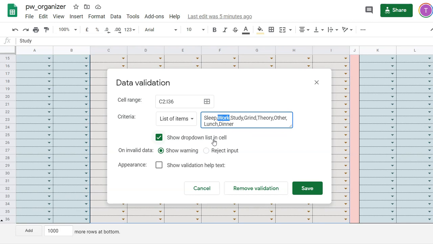So here we have work, but work is sometimes more than just a binary. We're either working or not working. There are different facets to our work. For example, you might want to focus on one project on a certain day, another project on another day, in which case it might help to have work broken down into several categories. That way you can use this particular sheet not just as a volume planner, but you can actually create a calendar for your entire life where we plan our work activities, but also we plan our poker activities as part of the same calendar. So let's choose save.